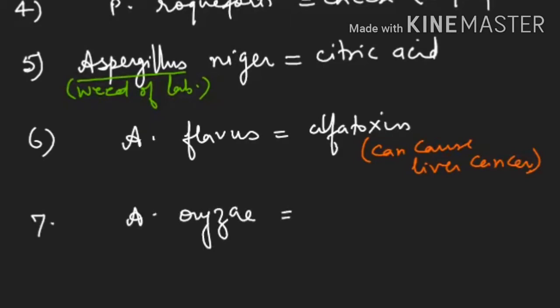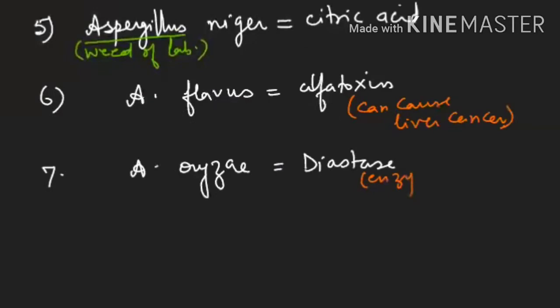Next, another species of Aspergillus is Aspergillus oryzae, and it is a source for an enzyme, that is diastase. So diastase is an enzyme, okay? It is a source for diastase enzyme. So I think these three species of Aspergillus are also clear to you. Clear?